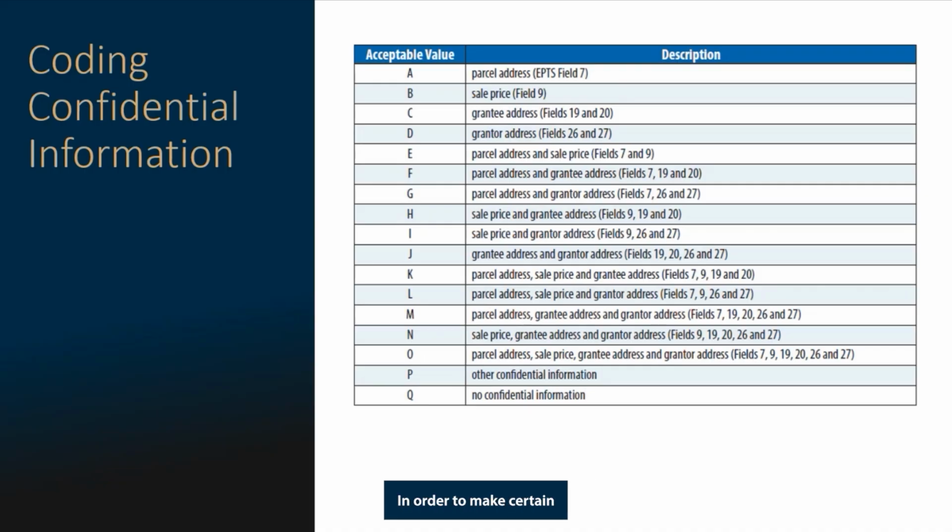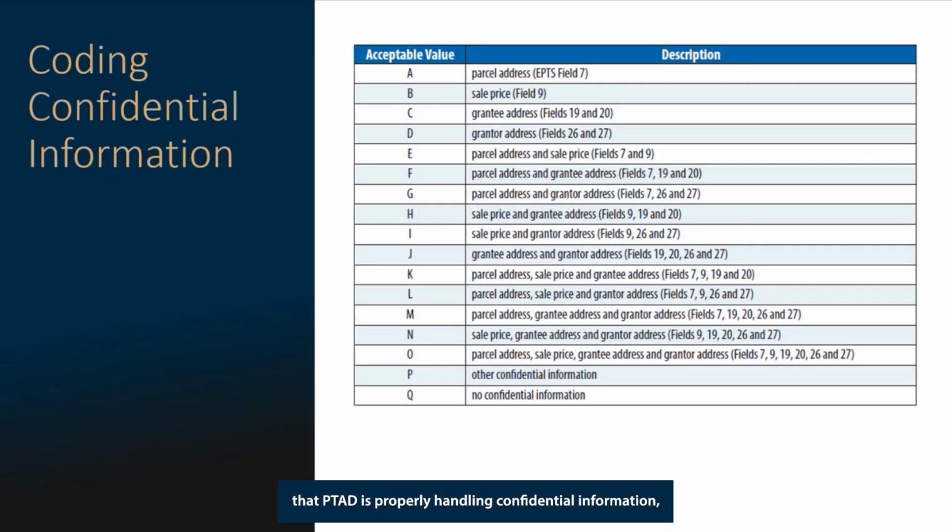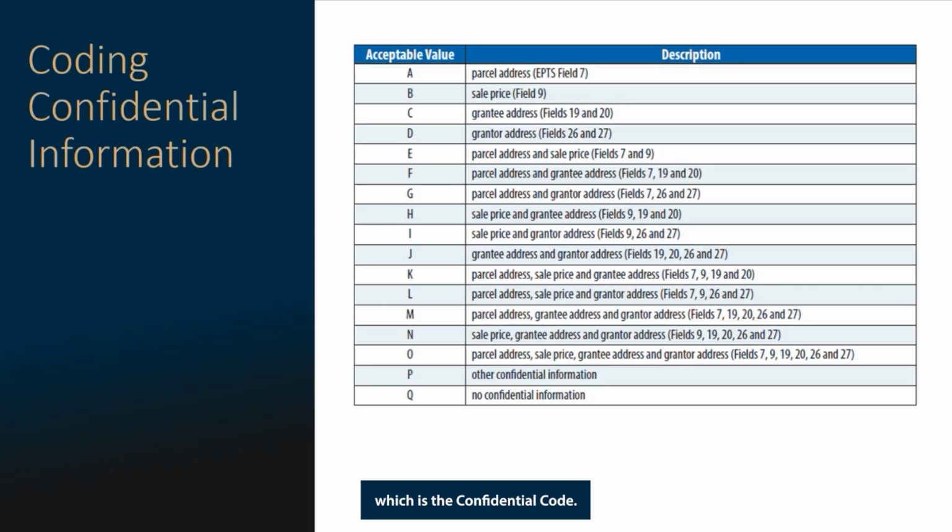In order to make certain that PTAD is properly handling confidential information, a coding scheme was developed for Field 33, which is the confidential code. Acceptable values and the description of which field contains confidential information for Field 33 are indicated on this slide and are also located in the EPTS manual.